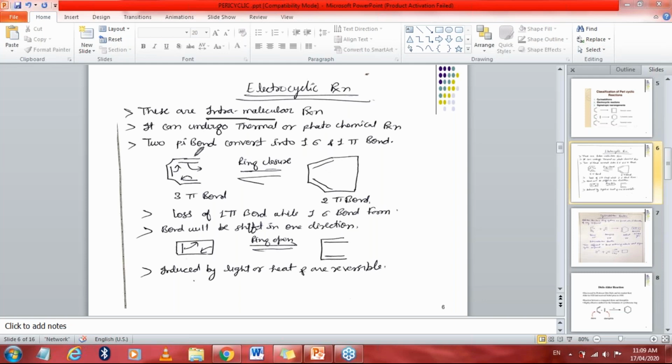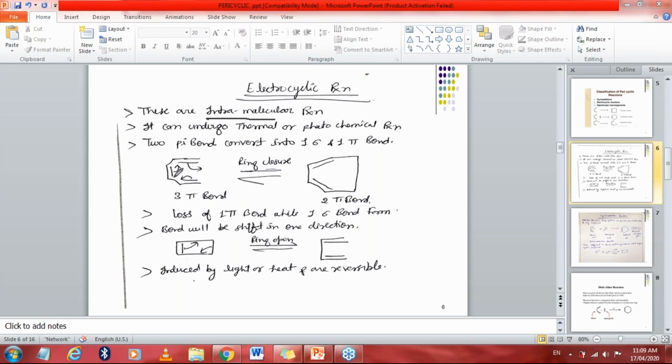You can see here. Now this bond will remain the same. Now this bond will be broken down. It will make a new sigma bond like this. Here you can see this. So this bond will make a new sigma bond like this. Here you can see this one is a ring open structure, while this one is a ring closure structure.